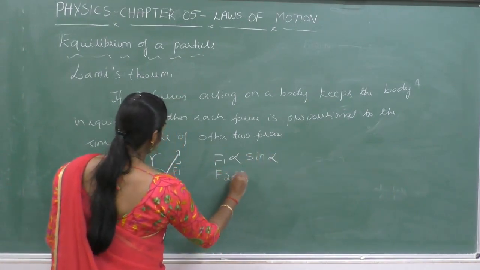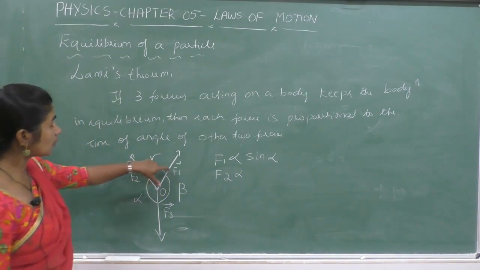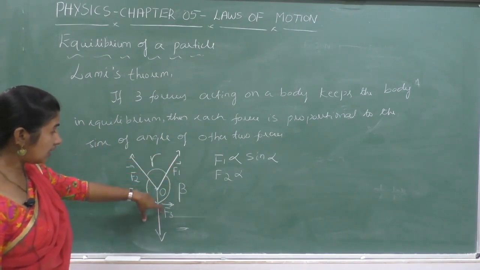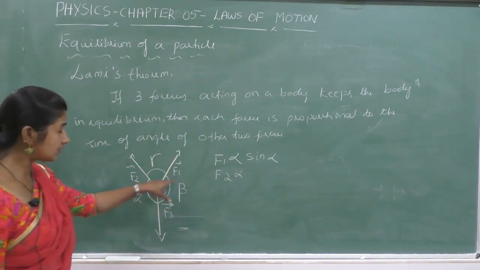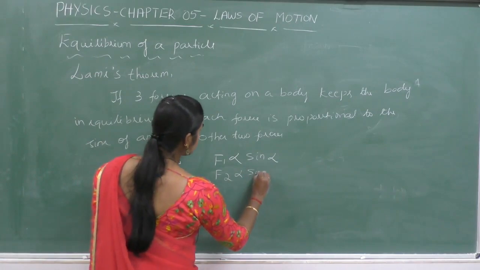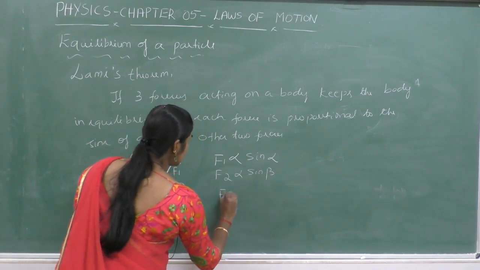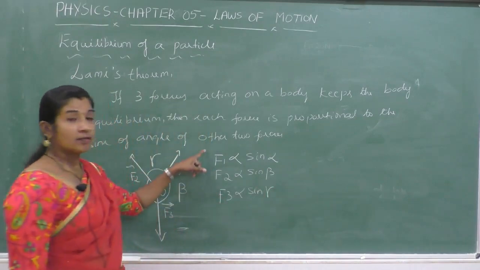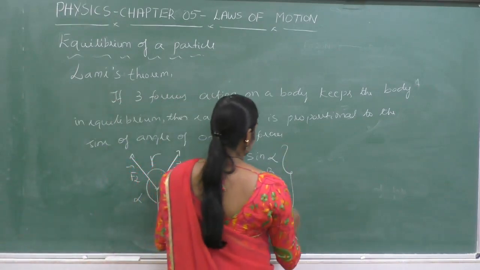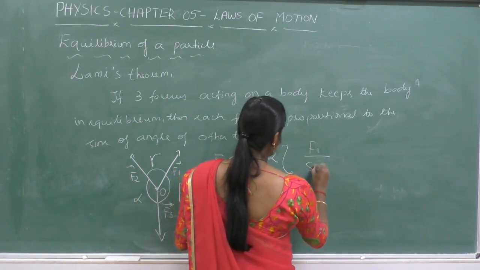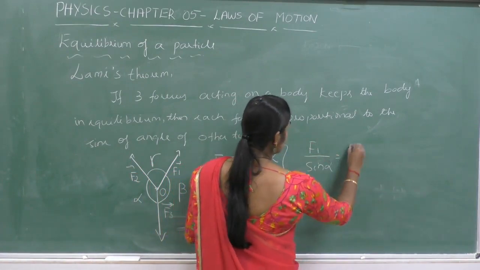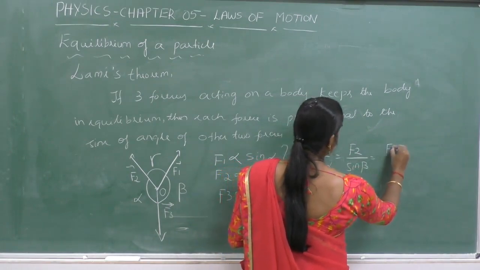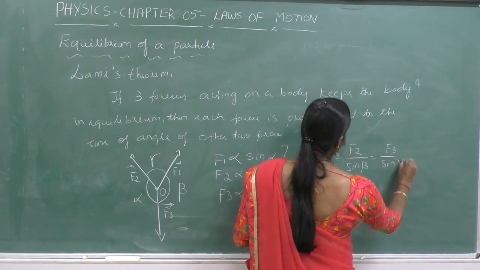Similarly, F2 is proportional to sine beta, since the angle between the other forces F1 and F3 is beta, and F3 is proportional to sine gamma. From this we can write F1 by sine alpha is equal to F2 by sine beta, that's equal to F3 by sine gamma.